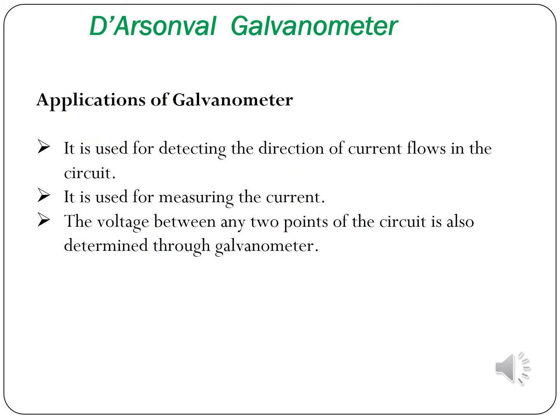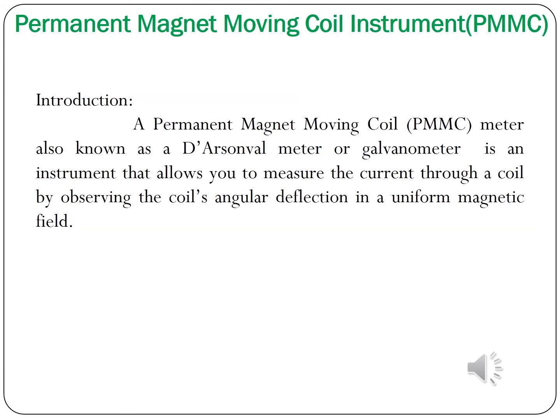It is used for detecting the direction of current flow in the circuit, and for measuring the current. The voltage between any 2 points of the circuit is also determined through a galvanometer. Permanent magnet moving coil instrument is abbreviated as PMMC instrument. The permanent magnet moving coil instrument has the same principle as the galvanometer.